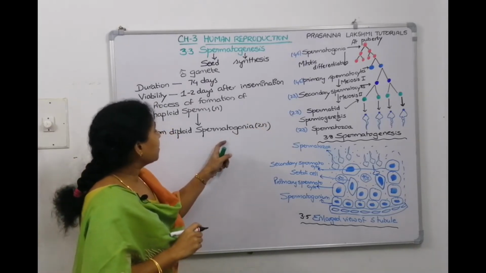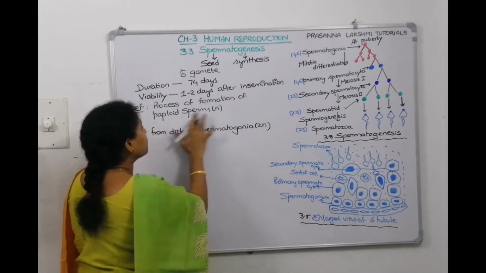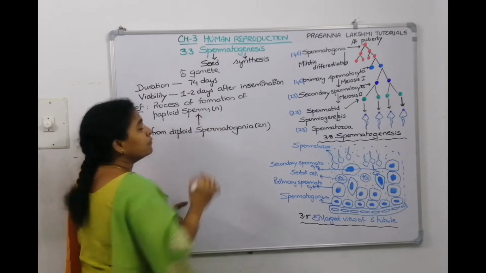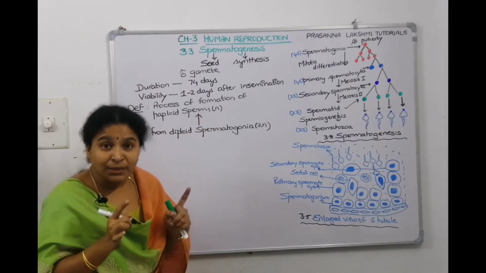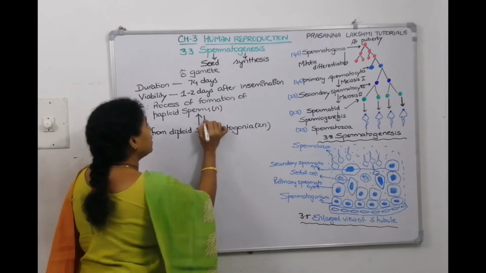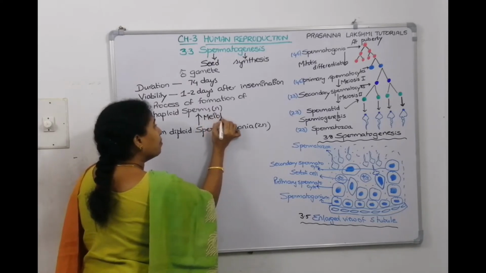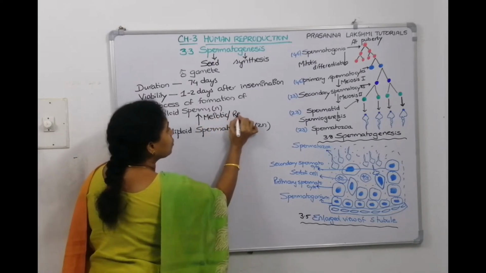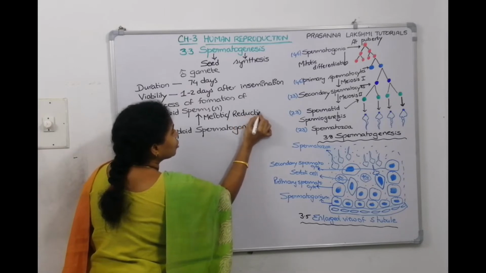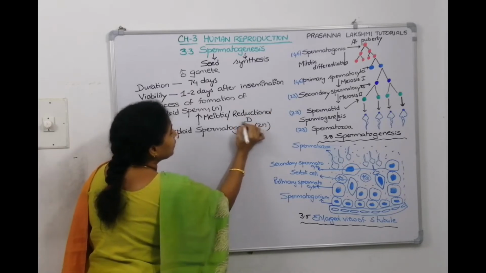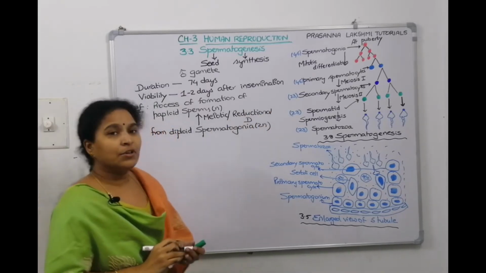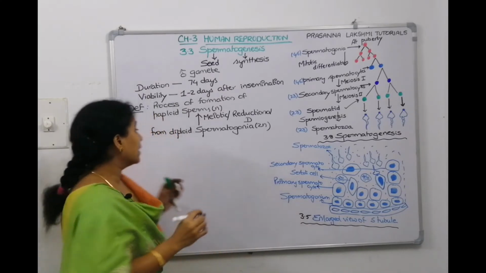Now from diploid spermatogonia, if you have to form haploid sperm, which division do we need to do? Meiotic division, also called reductional division. Where is the process occurring?